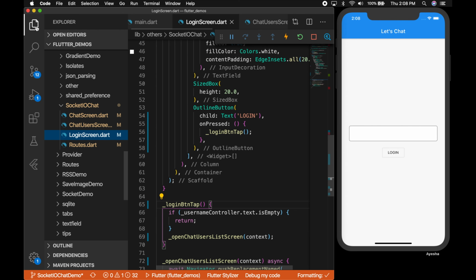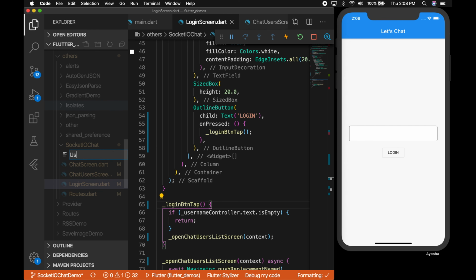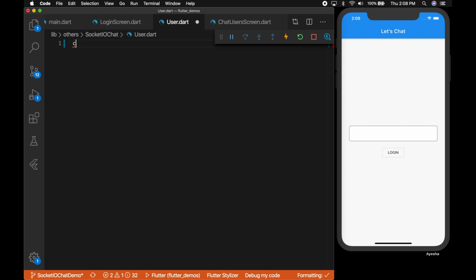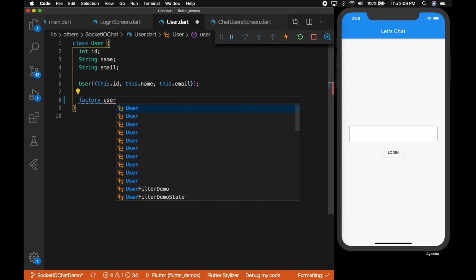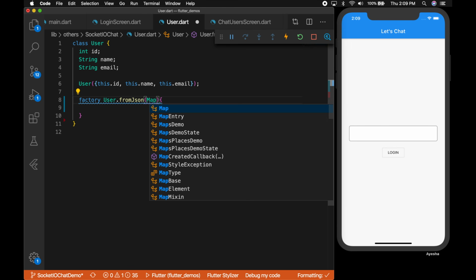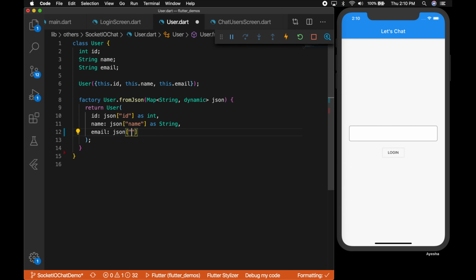Now to list the users, I'm going to create a model for each user. So let's go ahead and create a file named user.dart. This will be the user model. So class User with id, name and email, and a constructor that will accept all these three parameters. And a factory method, User.fromJson, which takes a Map of String dynamic, and we need to return the User with the mapped values. That will be id, name and email.